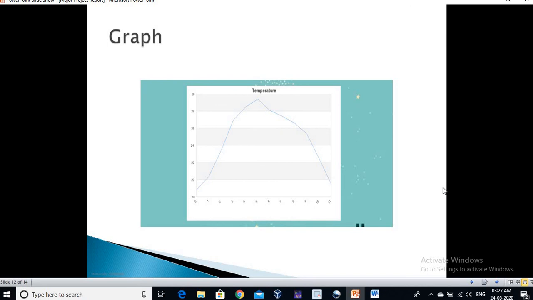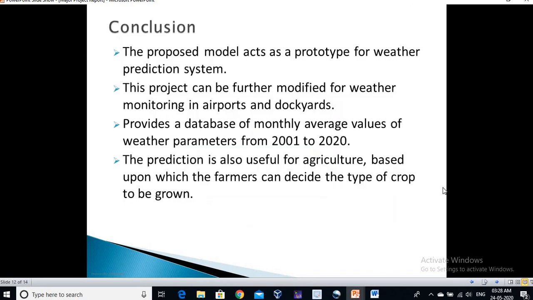Graph. This is how the graph is formed. This is a temperature graph. It shows the variations in temperature values in a day. The graph can also be plotted on monthly readings and yearly readings. By all the data combined in the database, we can depict a single graph which shows the variation in the weather data spanning 20 years. By looking at the variations, we can predict the values by averaging all the previous years' data.